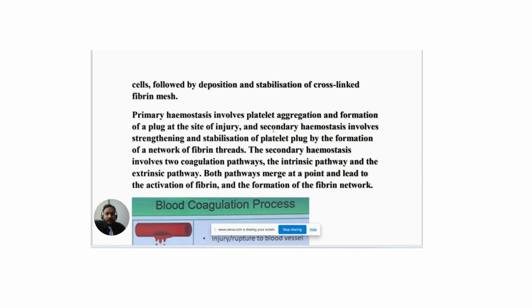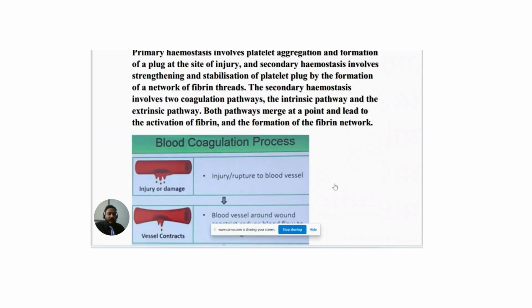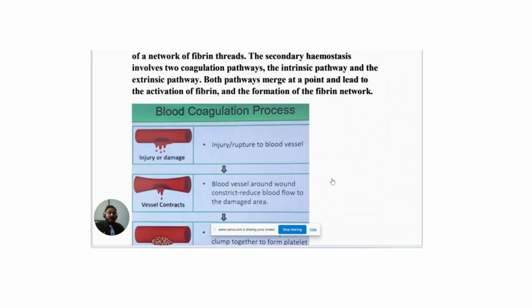Secondary hemostasis involves the coagulation pathway: the intrinsic pathway and the extrinsic pathway. Both pathways merge at a point and lead to the activation of fibrin and the formation of the fibrin network. Ultimately, this cascade involves 13 clotting factors, like calcium mineral and potassium vitamin, which are responsible for clotting. At the end of the process, blood clots and prevents blood loss from the body. That is very important because blood is a fluid of life.